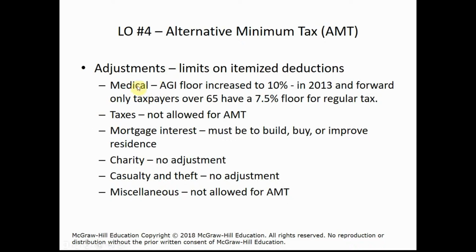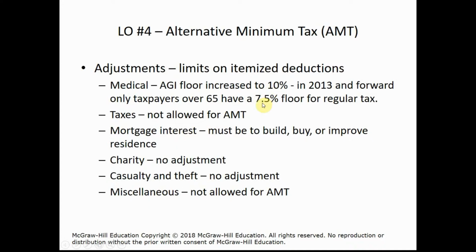First of all, on the medical deduction side, we know that the AGI floor increased, and this actually is a change to 10% in 2013. However, late in 2017, after this textbook was published, the floor went back down to 7.5% of AGI. So for 2017, we would not have any medical AGI adjustment, since the floor is down to 7.5% now and not 10%. It was reduced again to 7.5%.